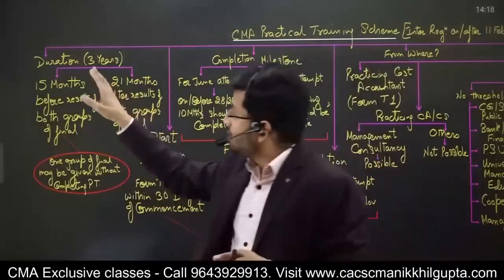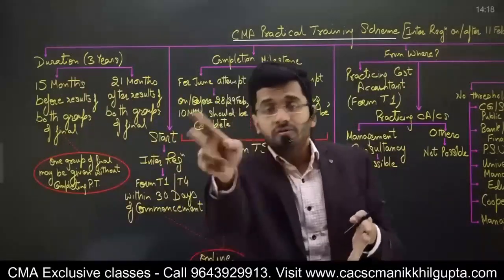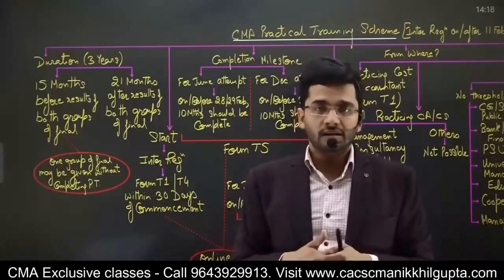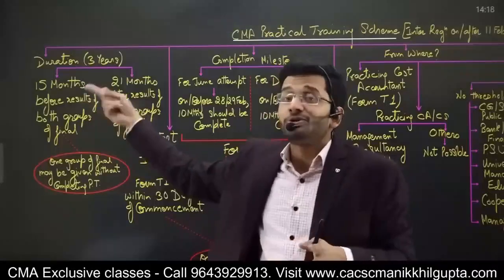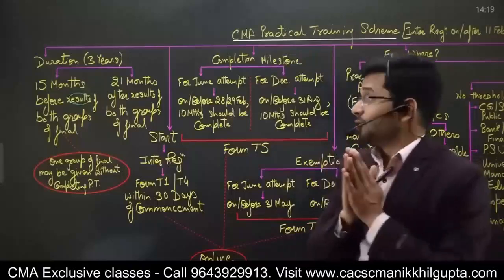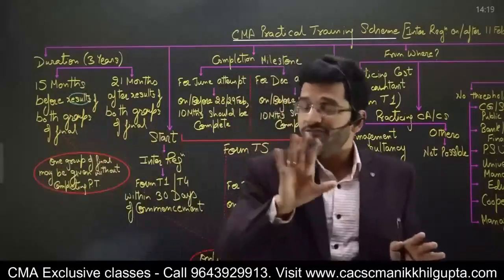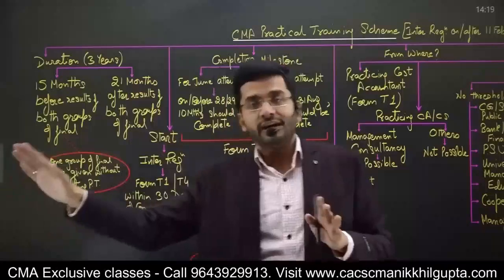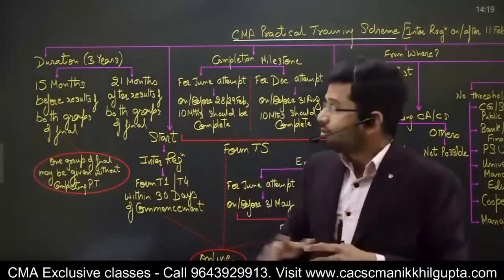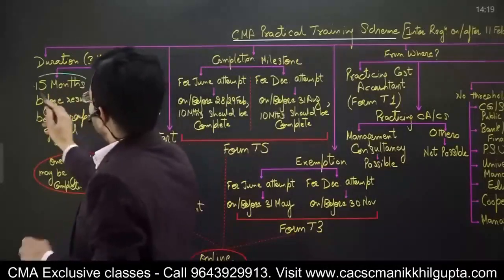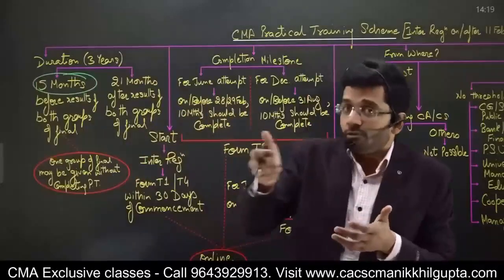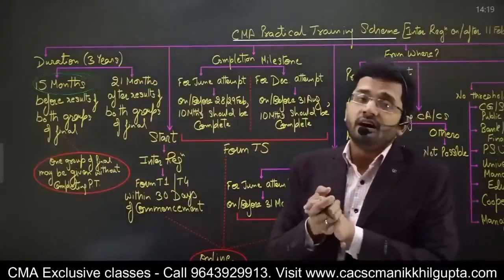15 months you need to do immediately before appearing in both of the groups of the final. 15 months you have to complete before the results date, and I'll explain what I mean by before the result date. All these words are very, very critical while understanding this scheme. So 15 months before your finals, 21 months after your finals, and then your practical training will be assumed to be completed. Now we'll be focusing in this video on these 15 months which have to be completed before the results of the final are declared.